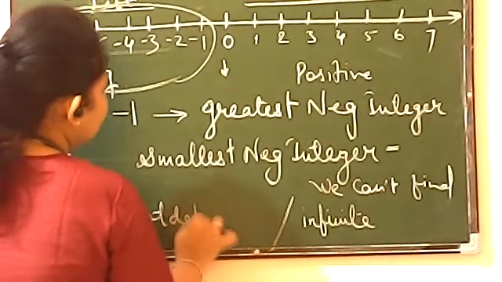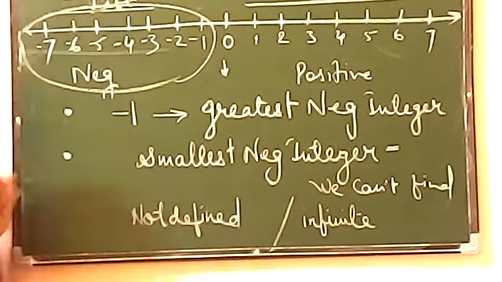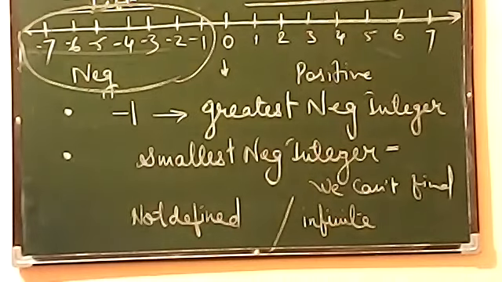There are many answers. Okay, you can write we can't find, you can write infinite, you can write also that not defined, you can also write that you cannot find out. So these are the answers here.